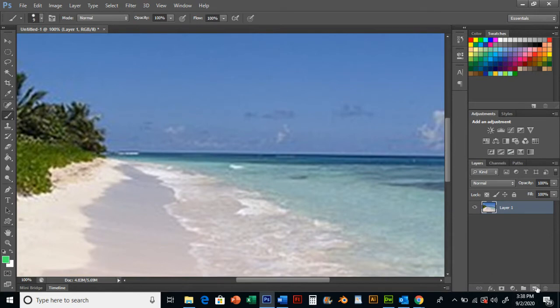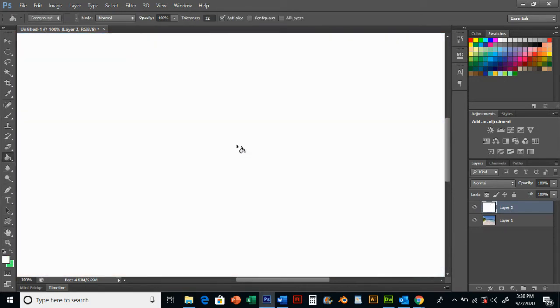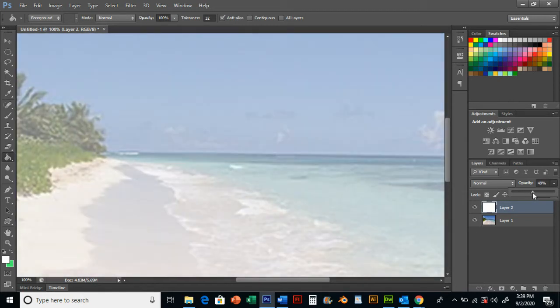All right, so I'm making this my background image. I'm going to add a new layer above it, Layer 2. I'm going to grab my paint bucket and flood fill that with white. And I'm going to grab my opacity slider and slide that down to just soften it. I want a little bit of white, but I want to be able to see through to the beach background too. So I'm going to change my opacity. I'm going to type in 50, so 50/50 white and see-through.